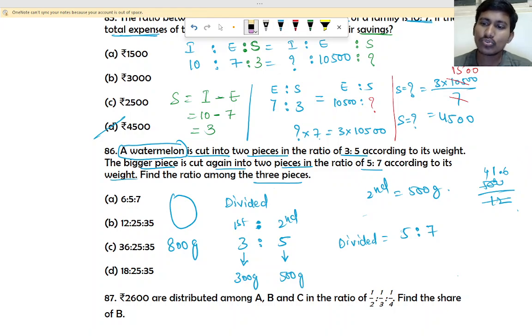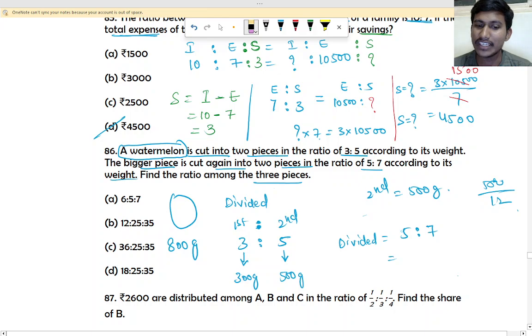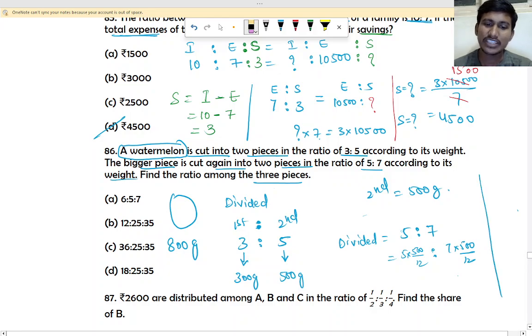Let us keep it like this only. So 500 divided by 12, we divided with 12, so you have to multiply with 5 here. So 5 into 500 divided by 12 is to 7 into 500 divided by 12. So you got these 3 ratios now, right? The first one is 300 gram. The second one is how much? That is 1500 into 5.